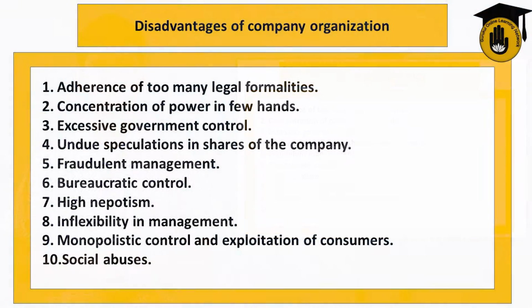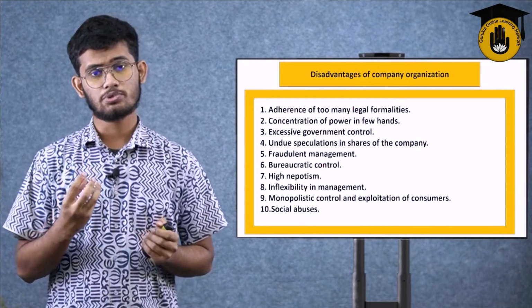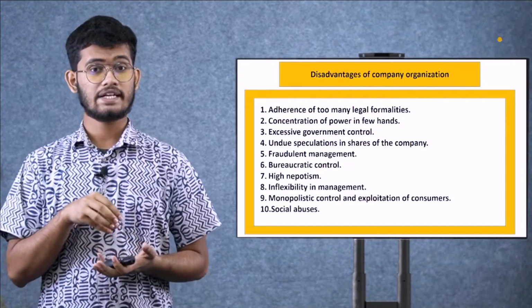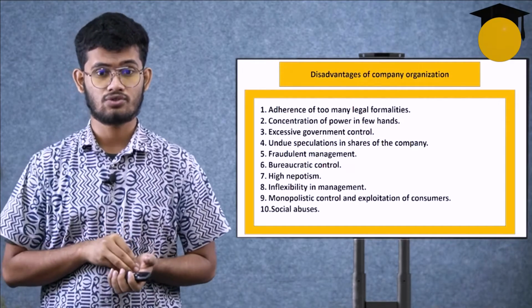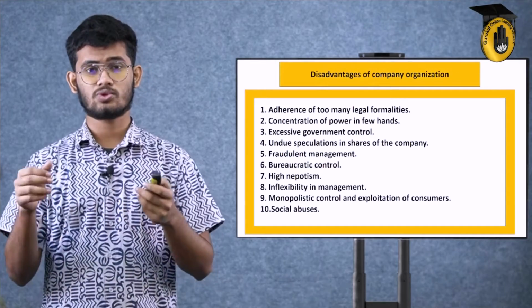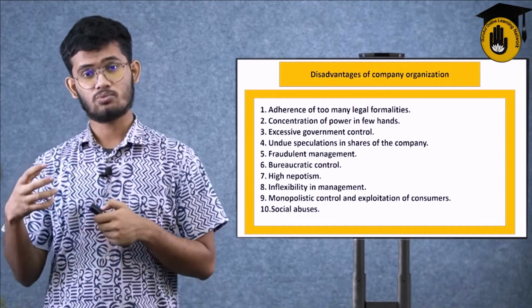So, monopolistic control or exploitation of consumers. What is monopolistic control? Monopolistic control is one person controlling everything. One person has the right to do that and no other. That is called monopoly or monopolistic control. And exploitation of consumers is like exploiting all the consumers, looking deep into their fields, researching them, spying on them, whatever we can name it.